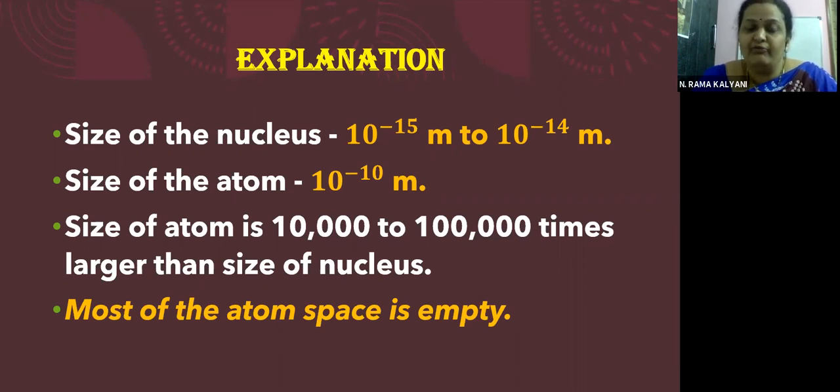What is the value of it? We can't even imagine it in our wildest dreams, children. That is the size of the nucleus. And the size of the atom is 10 power minus 10 meters. Right, children? So that means an atom is about 10,000 to 1 lakh times greater than the size of the nucleus.